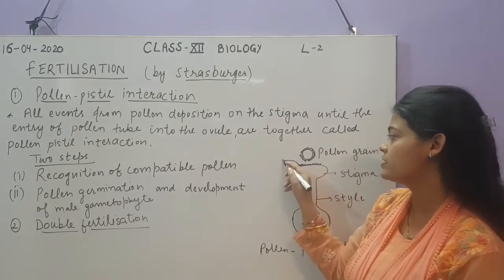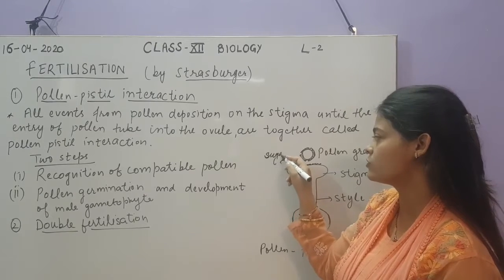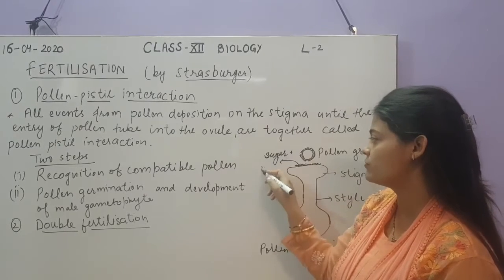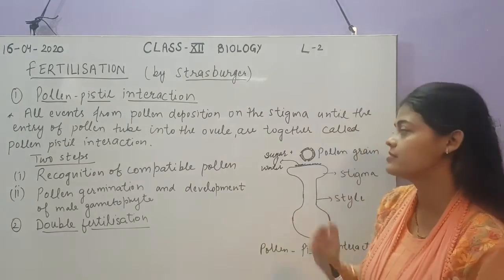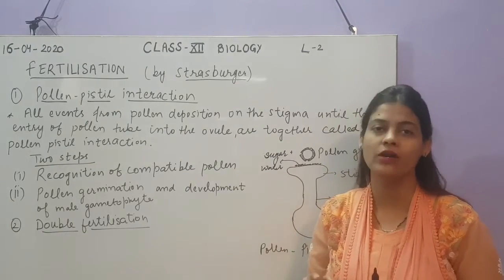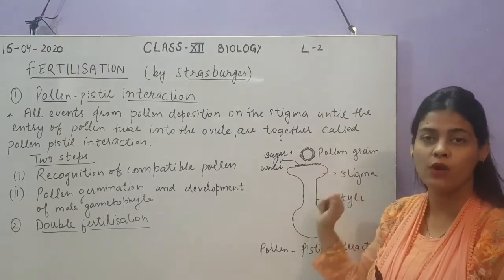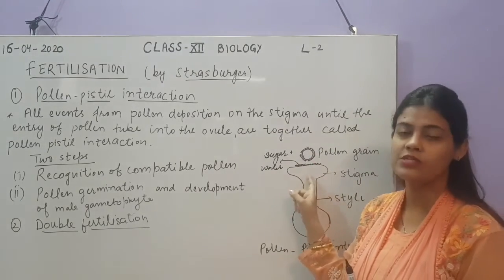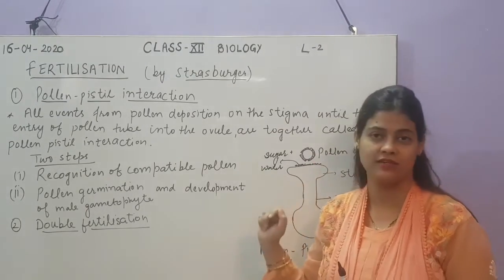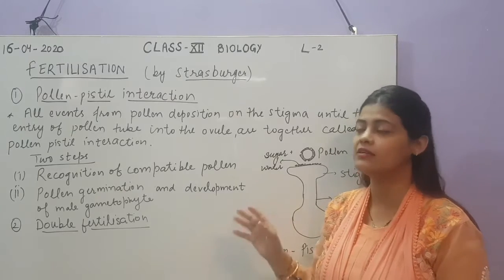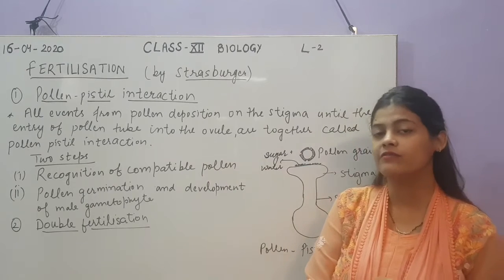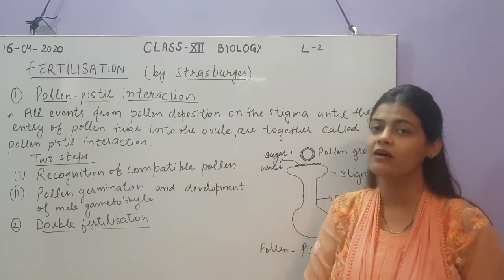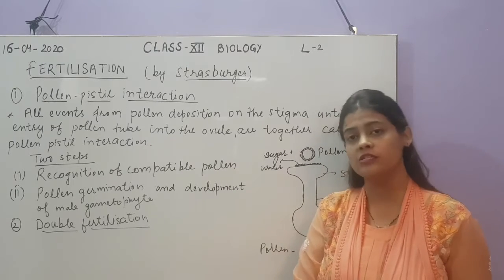This secretion is a sugary substance, a mixture of sugar and water, which helps the pollen grain find the stigma of its own species. A plant of one species can never be compatible with the pollen grain of another species.